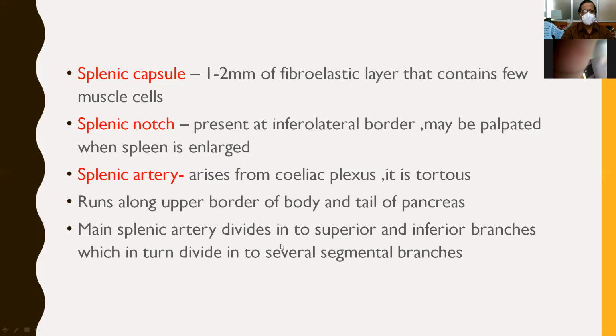And the main splenic artery divides into 2 branches, superior and inferior. Originally the spleen may have only 2 segments, but sometimes, very rarely, it may divide into several segments. That is, the superior branch divides into 2 or 3 branches, and the inferior branch divides into 2 or 3 branches. So when it is asked how many segments are present in the spleen, it may vary from 2 to 6 segments.